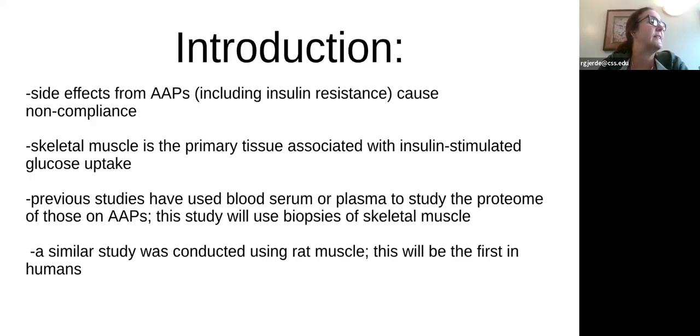So they're trying to study this insulin-stimulated glucose uptake and its deregulation in the skeletal muscle itself. There have been previous studies that did also use skeletal muscle, but that was in rats, not humans. So this is using human skeletal muscle. The background information in the introduction section here was definitely adequate to understand what the aim of the study was.